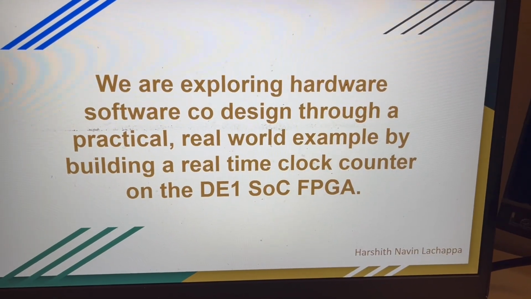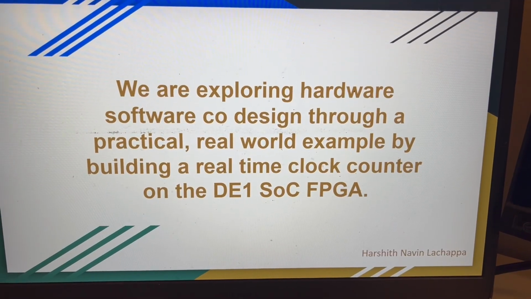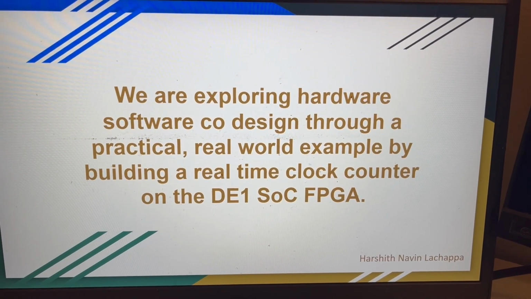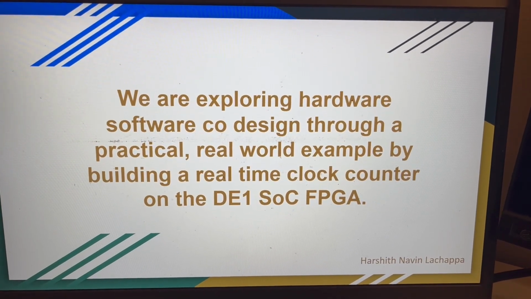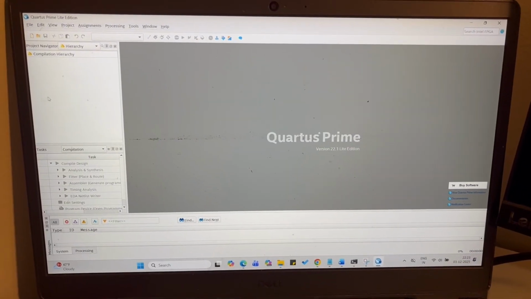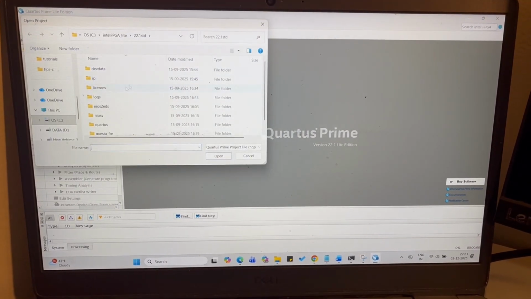Hello everyone. In this video we are exploring hardware software code design through a practical real-world example by building a real-time clock counter on the DE1 SoC FPGA. Now let's open the Quartus. Over here, let's open the project. Go to File, Open Project.